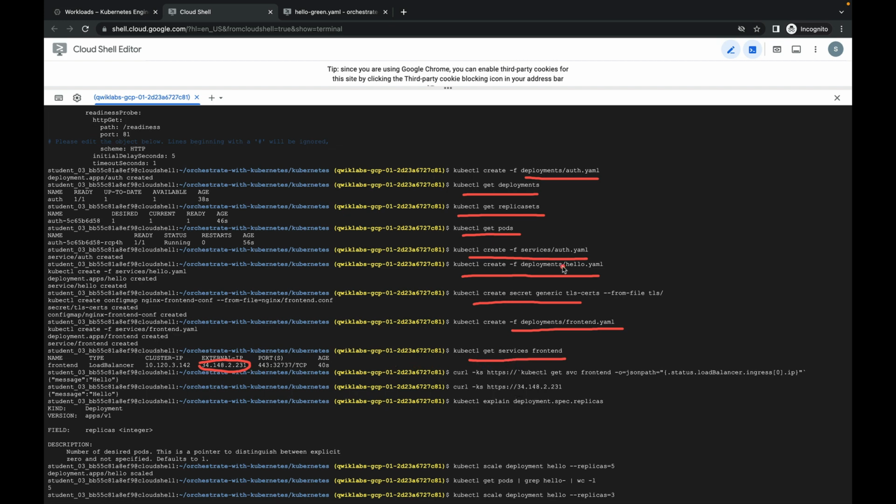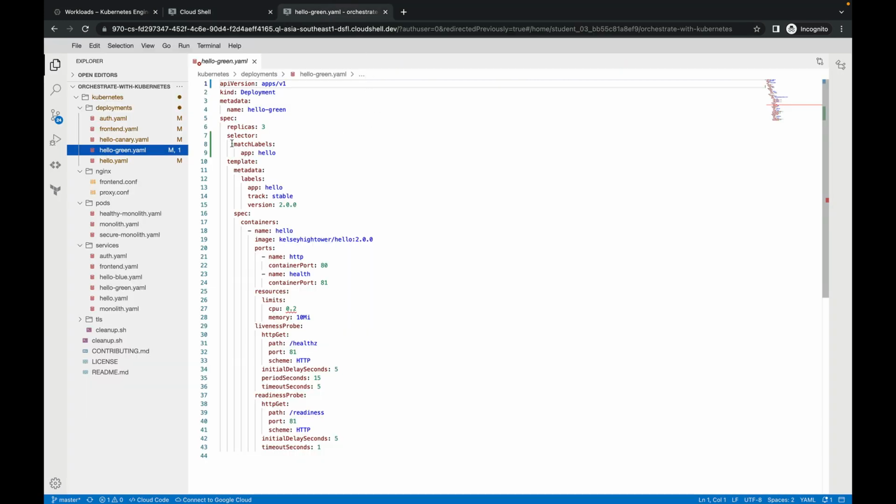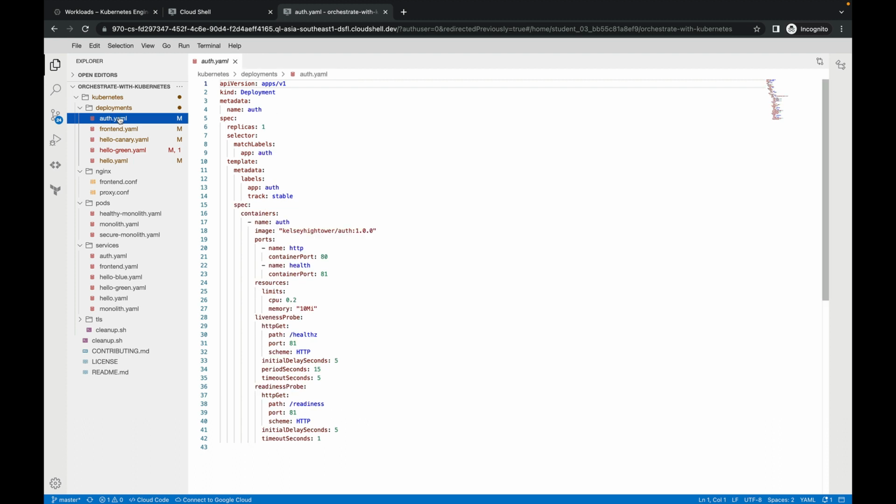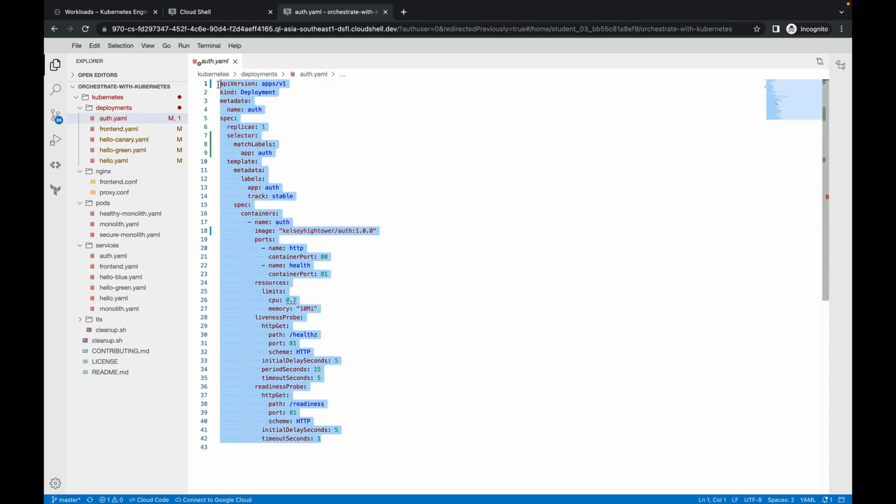But all these things, how it looks in code, let me show you. These are all the deployment YML files, the manifest files. You can follow this method to write a deployment YML file. All these key parameters and properties you have to define.